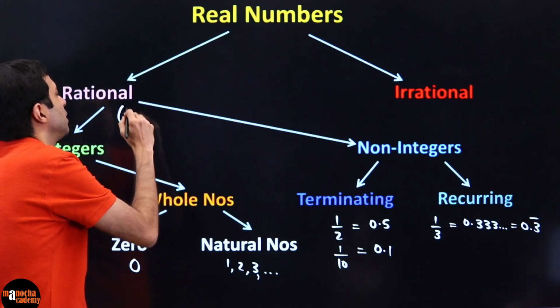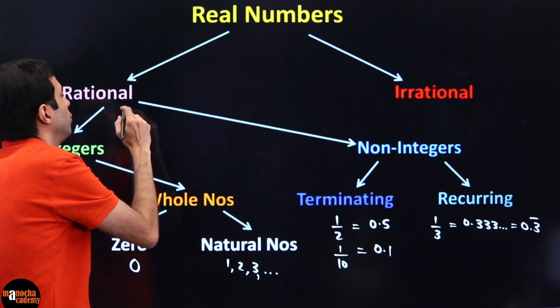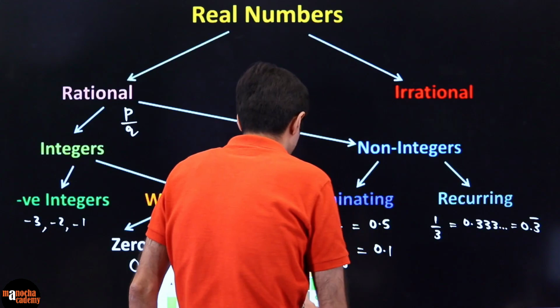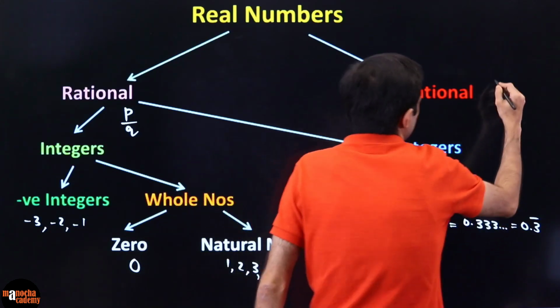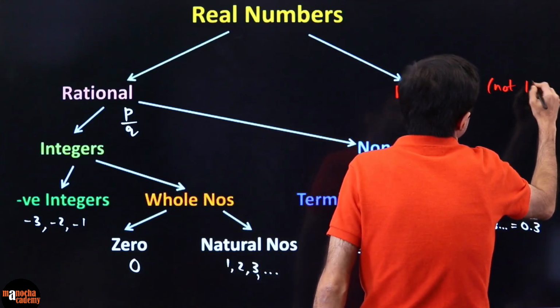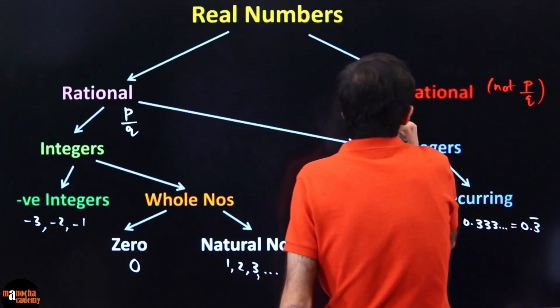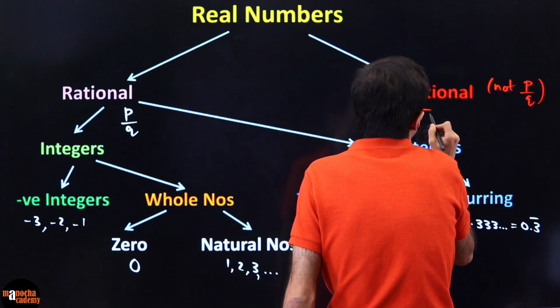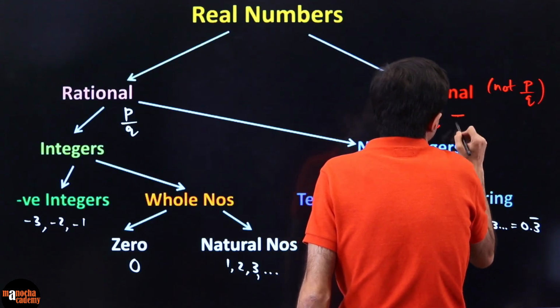But those numbers which cannot be expressed as p by q, they are called irrational numbers. So these are not p by q, not in a fraction. For example, square root of 2, cube root of, pi, or the value of pi.